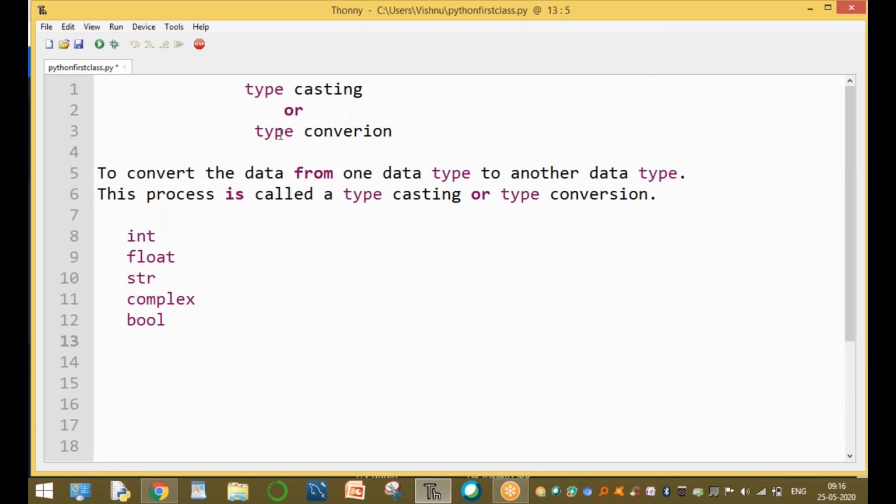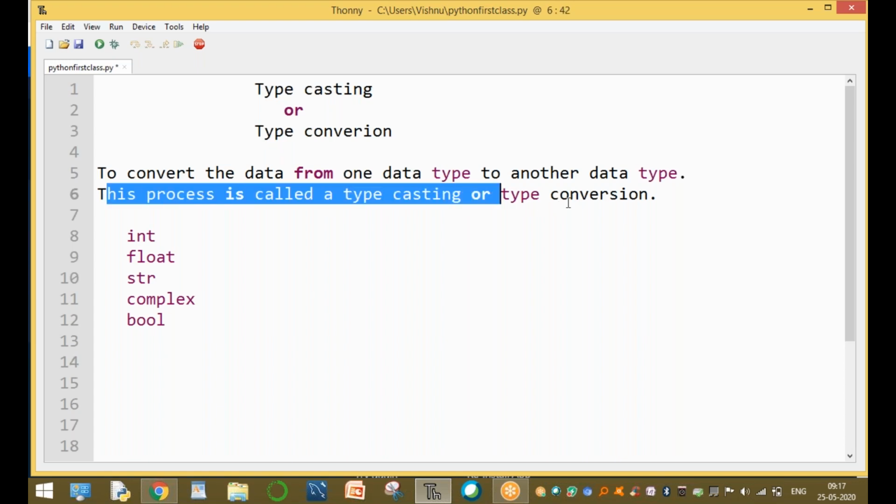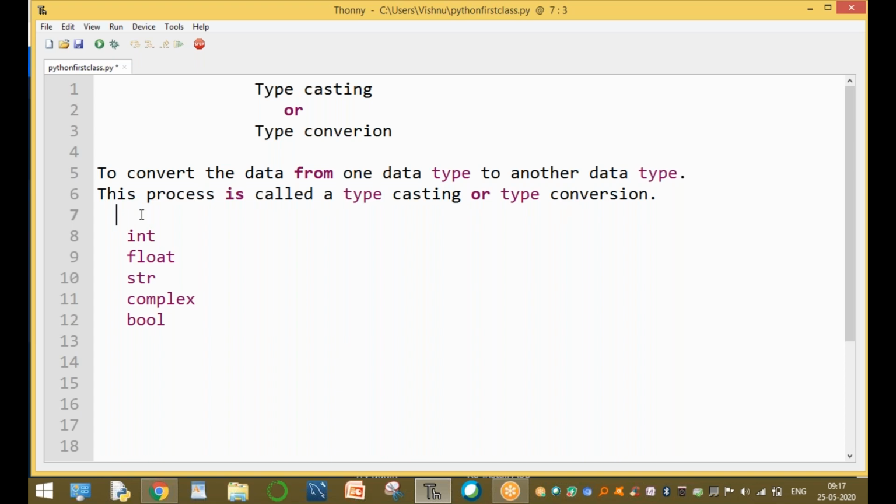So what is typecasting, sir? Typecasting means converting the data from one type into another type. For example, an integer type converted into Boolean type, or an integer type converted into float type. So this process is called typecasting or type conversion in Python.